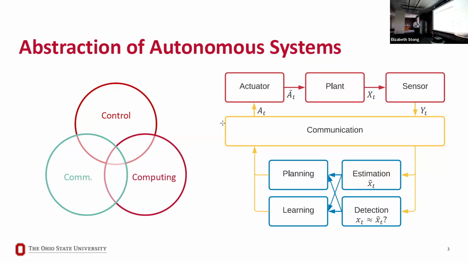It's sending it via a communication channel, which would be a wired channel in this particular building, to some central unit, which is estimating the temperature, detecting if the true temperature is different from the estimate, figuring out how much cold air or hot air to blow through the many air handling units within this building, and potentially also learning something about the system.